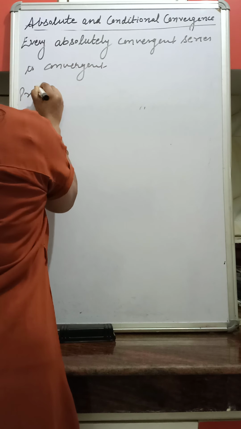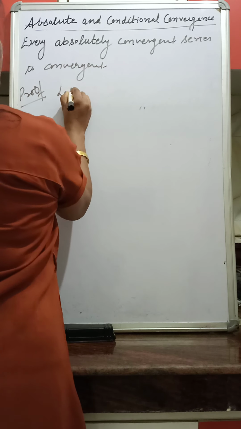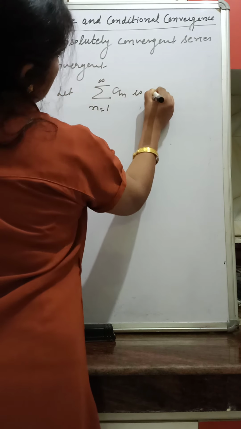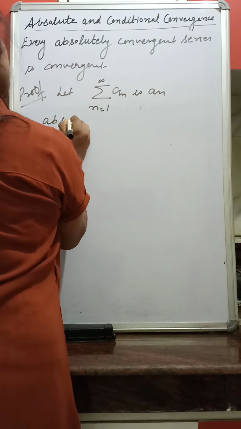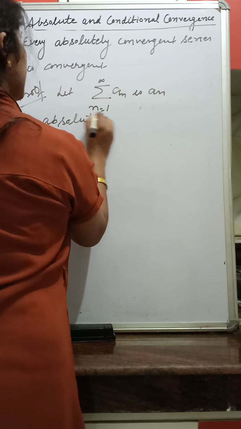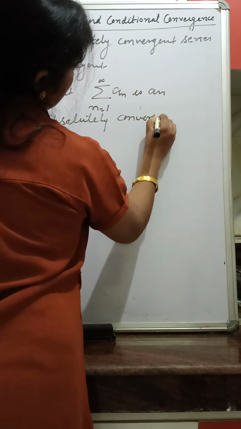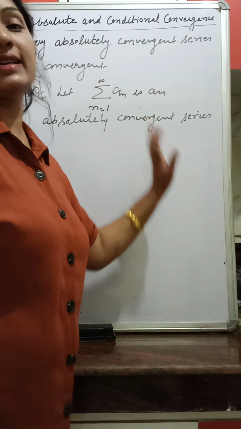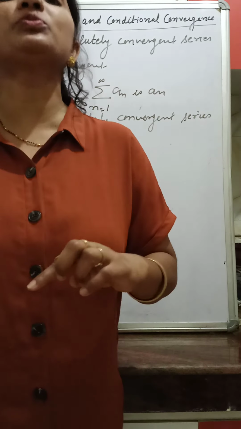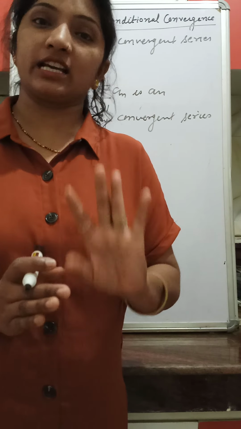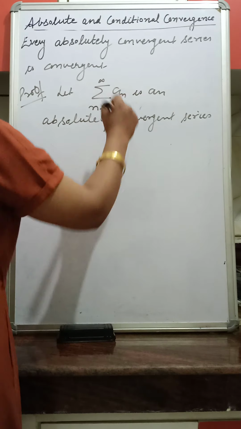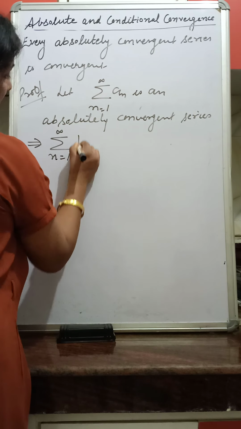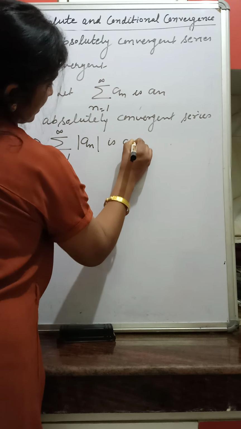So for the proof of this theorem, let summation n varies from 1 to infinity of a_n be an absolutely convergent series. Okay. Let summation a_n be an absolutely convergent series, and we want to prove that the series summation a_n is convergent. So this is an absolutely convergent series. It implies summation n varies from 1 to infinity modulus a_n is convergent.